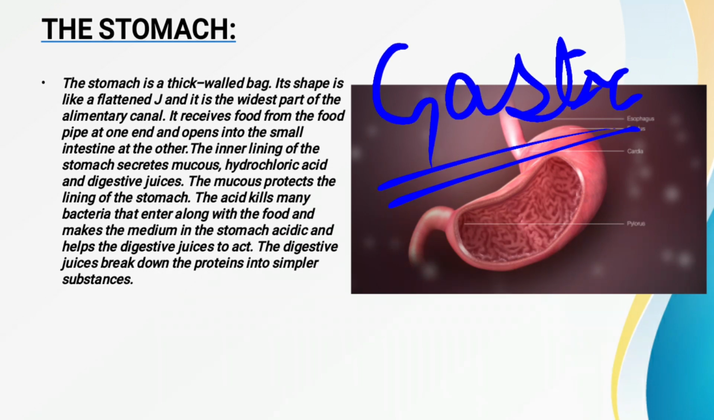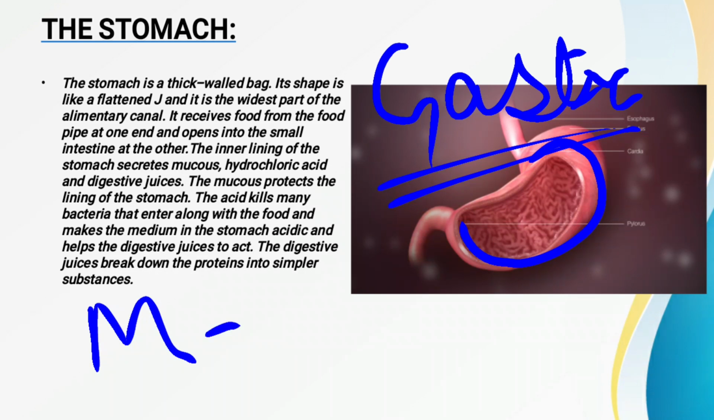Now see, what is mucus? The mucus is a slimy substance, right, that protects the lining of the stomach. It protects the lining of the stomach from the digestive juices. The next one, the gastric juice consists of the hydrochloric acid. Now see, as we have read in acids, bases and salts also, hydrochloric acid is also present in our stomach, but it is present in a very dilute form.